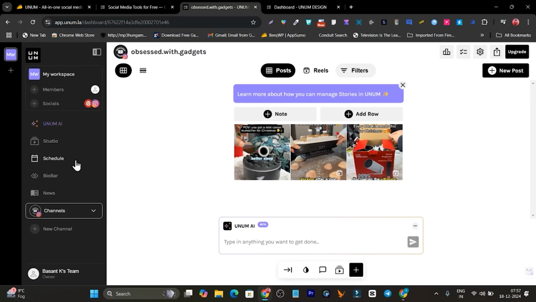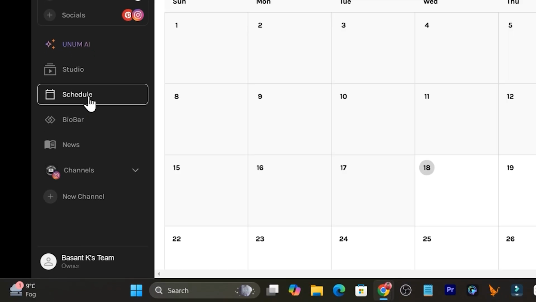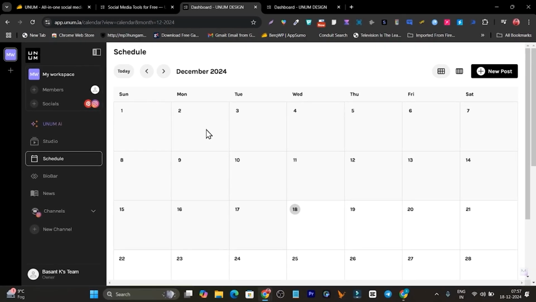Okay, so not only can you schedule the post, it is also showing you your previous posts on that platform as well. Okay, so right now I think there should be this stuff also available. Let me go to this schedule option. Okay, and here you can use this feature to schedule your content.